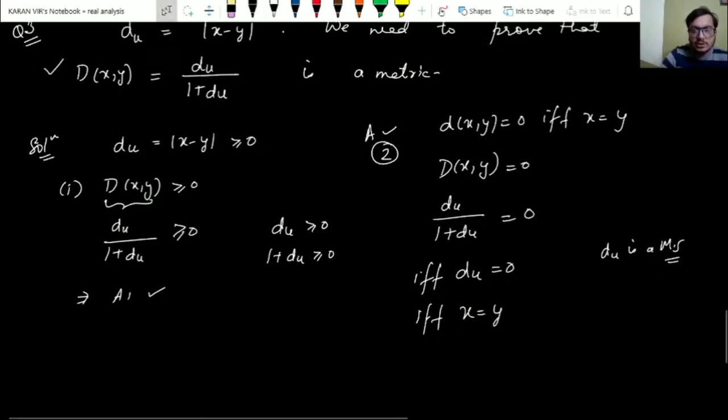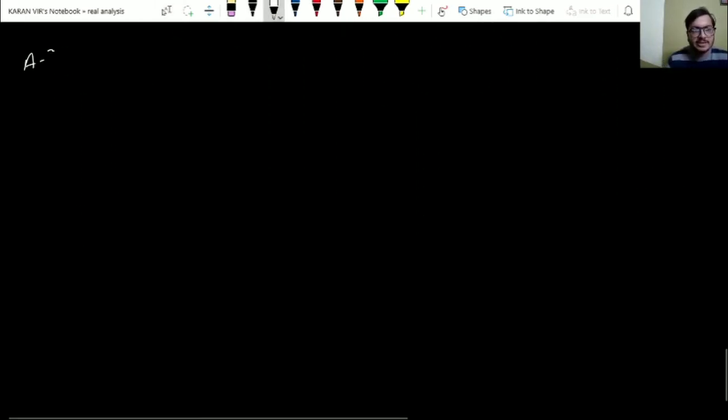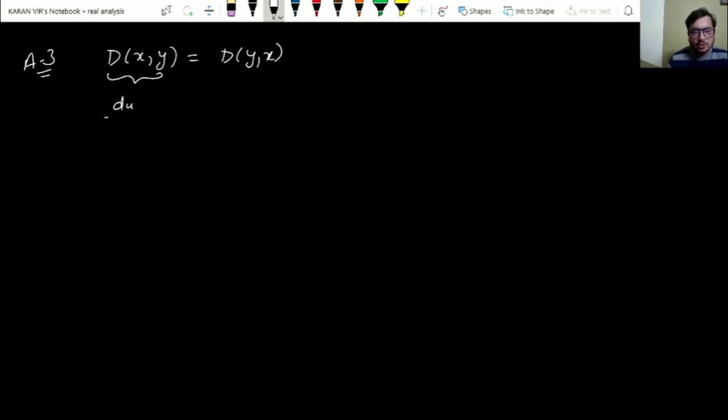Now let us move to the third axiom, which is about the symmetric property. The symmetric property is that capital D of xy must be equal to D of yx. Now we know the value of this: it is d under usual upon 1 plus d under usual, and d under usual is modulus of x minus y, upon 1 plus mod of x minus y.